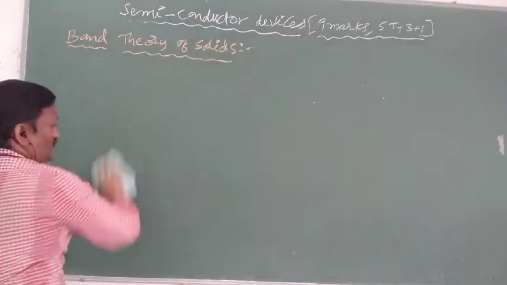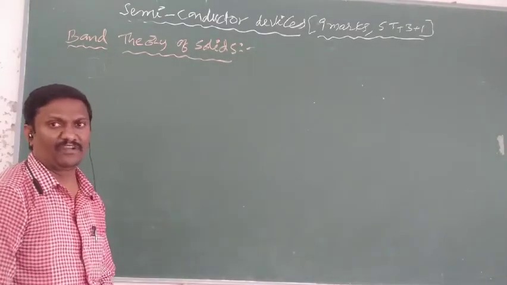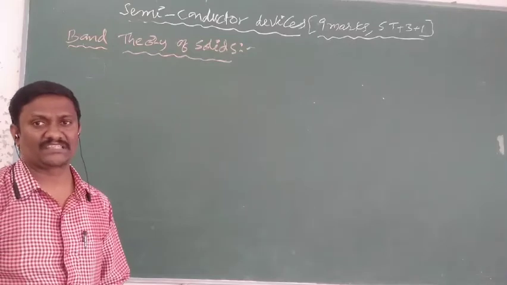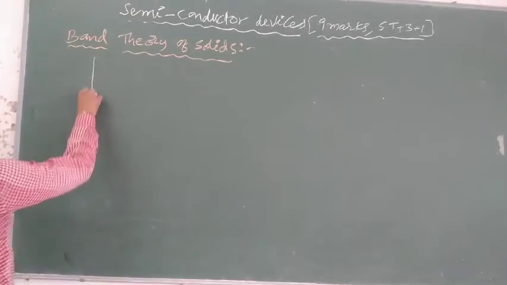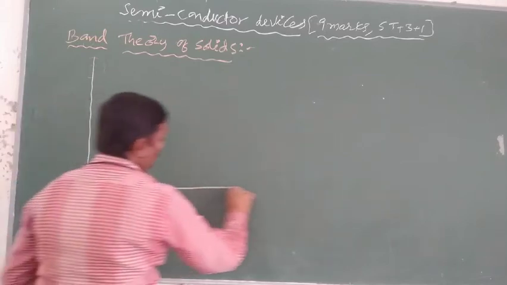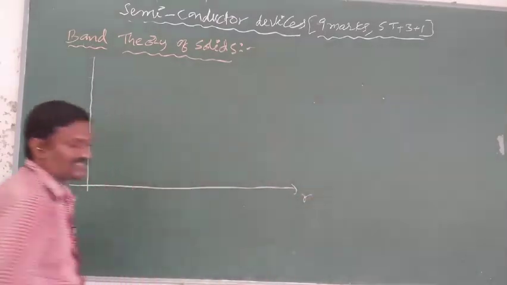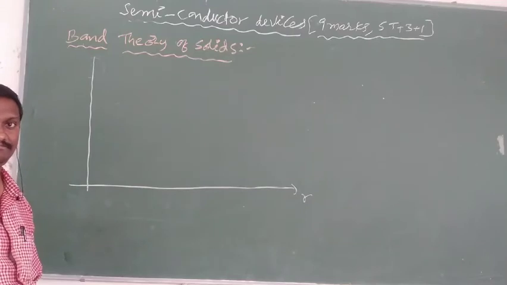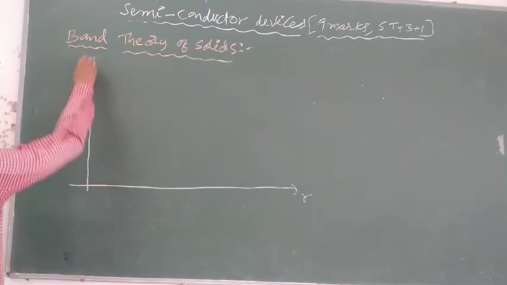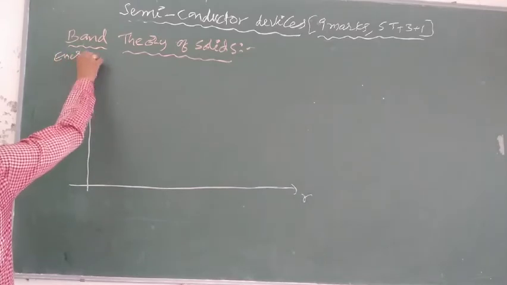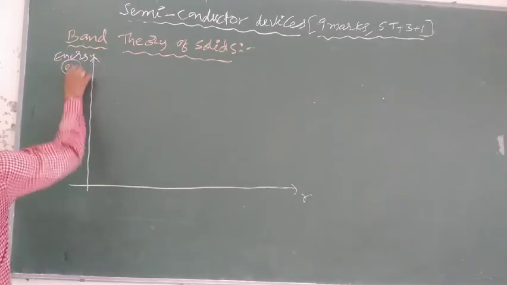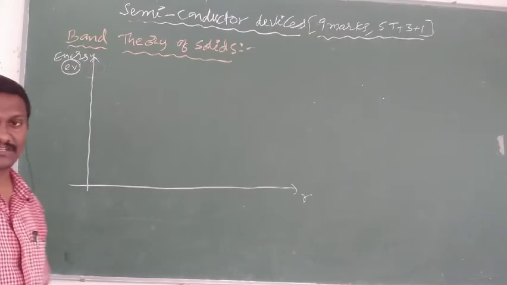So for this purpose, we can consider one graph. Every graph consists of two axes, the x-axis and the y-axis. On the x-axis, we are taking interatomic distance, and the energy levels occupied by electrons are taken on the y-axis. The energy levels of electrons are measured in the electron volt system.